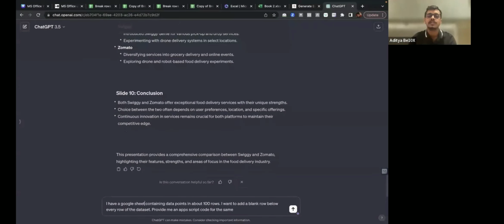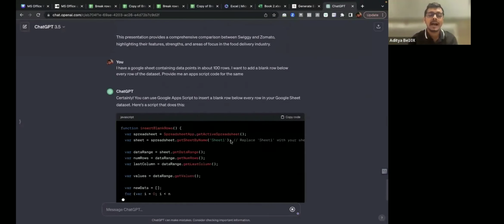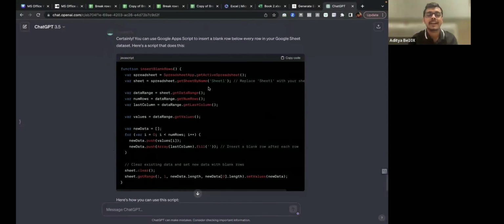I have a Google Sheet containing data points in about 100 rows. I want to add a blank row below every row of the data set. Provide me an app script code for the same. Okay, I'll enter this particular question, and I will see the answer right there on my screen.